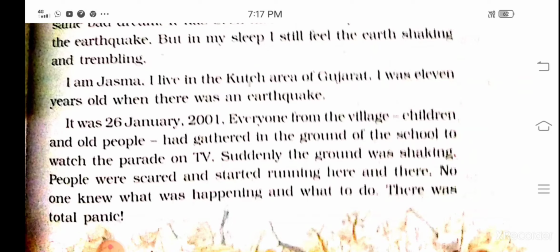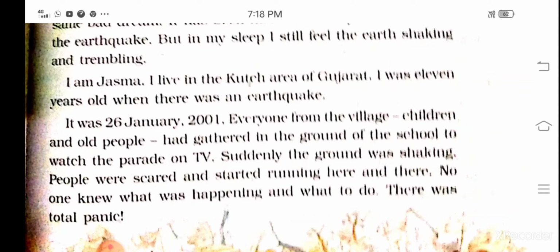Suddenly the ground started moving, and everyone got scared and started running here and there. No one knew what was happening. Everyone was so scared that they were thinking, what is happening?